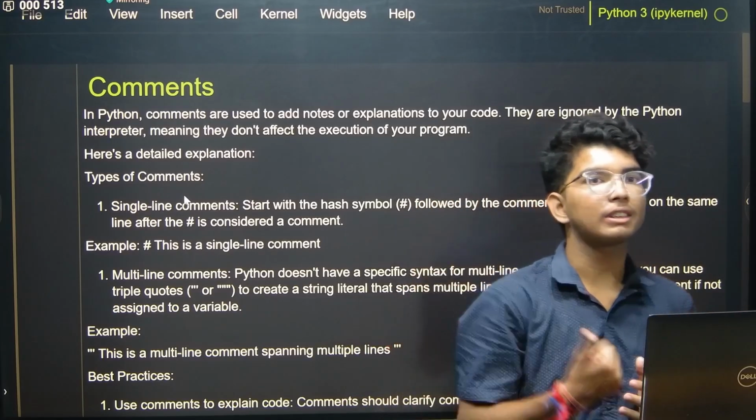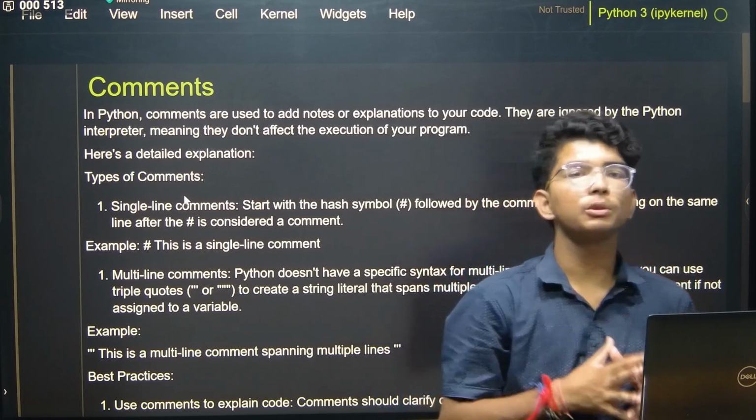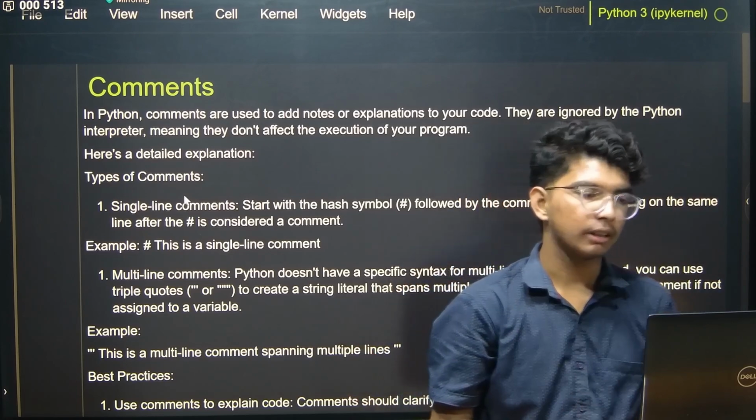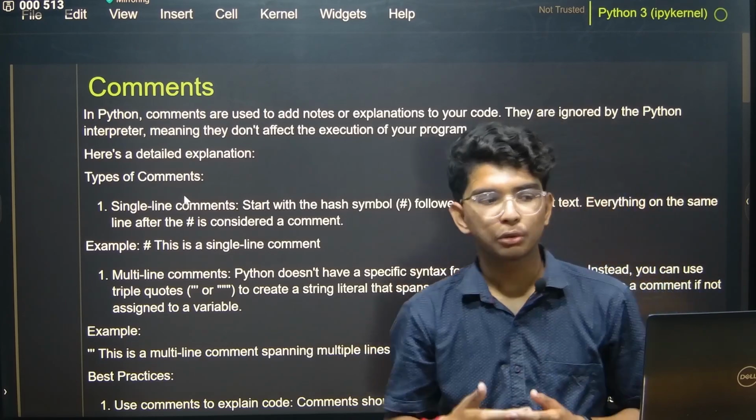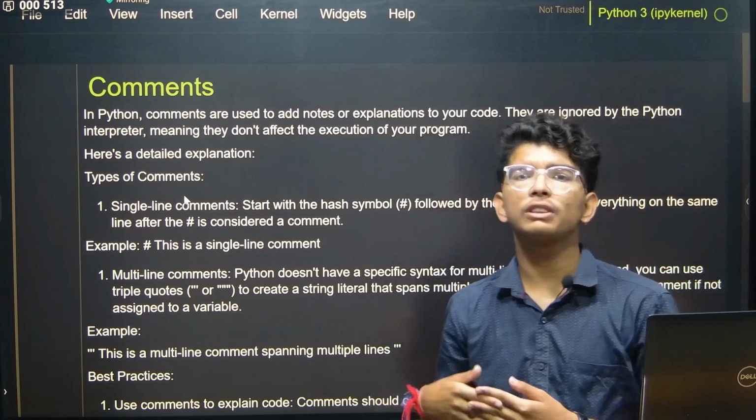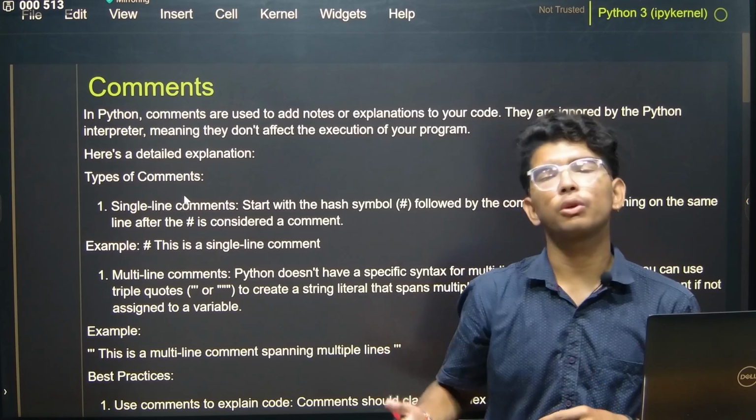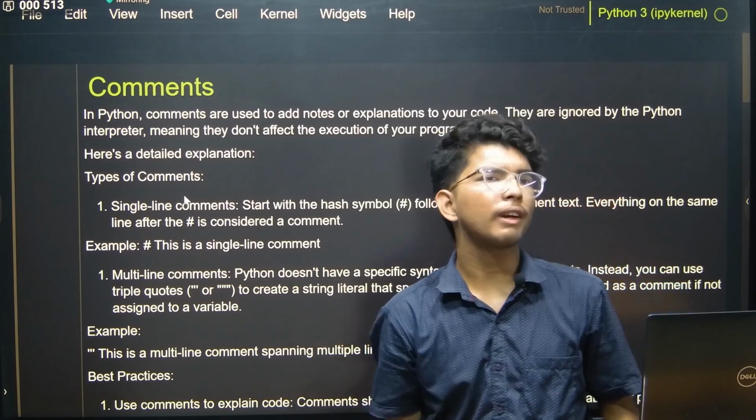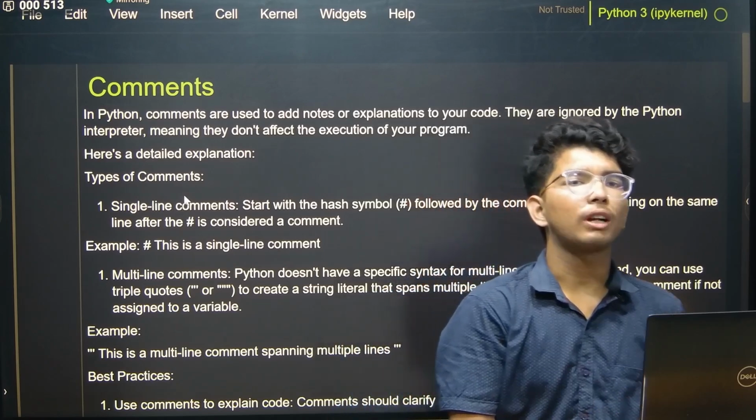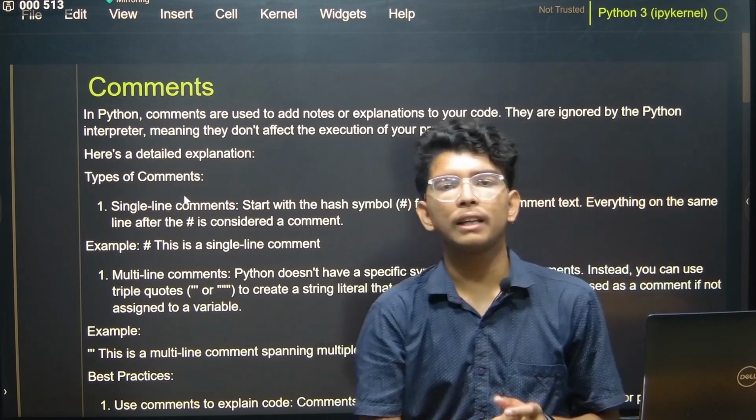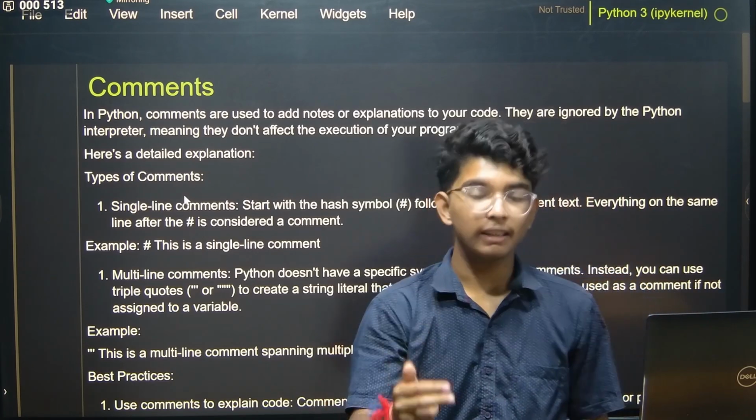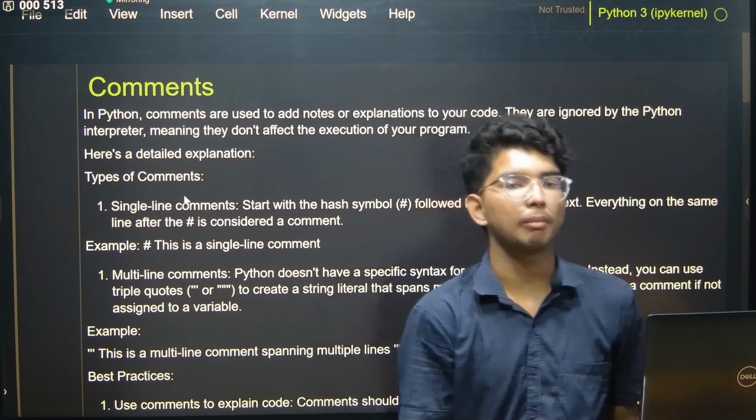So now let's start with comments. Well, in Python, comments are used to add notes or explanation to your code. They are ignored by the Python interpreter, meaning they don't affect the execution of your program. In simple words, comments are just extra knowledge which we add to our code, and they are ignored by the Python interpreter, so they don't affect anything in our program, right? If we write a comment, then Python will just ignore it, but for the programmer, they can get the extra knowledge about their program with the help of comments.